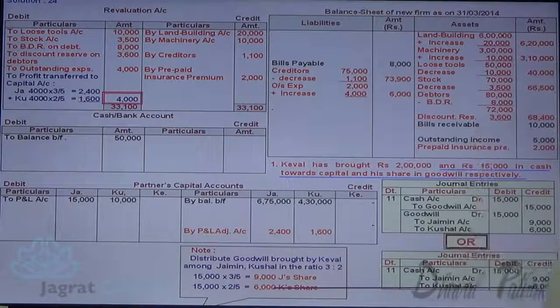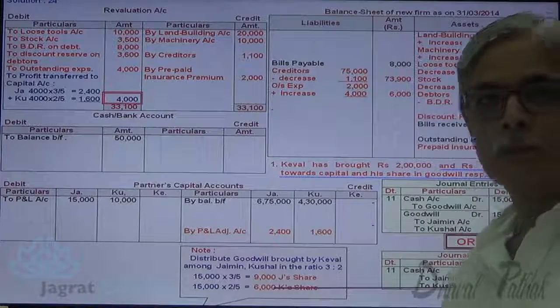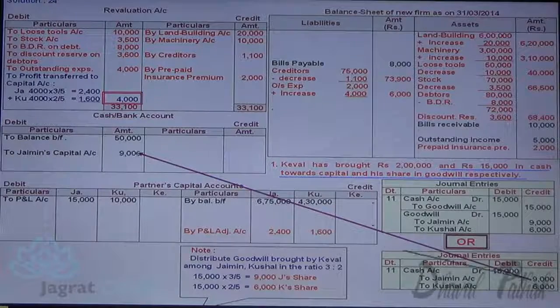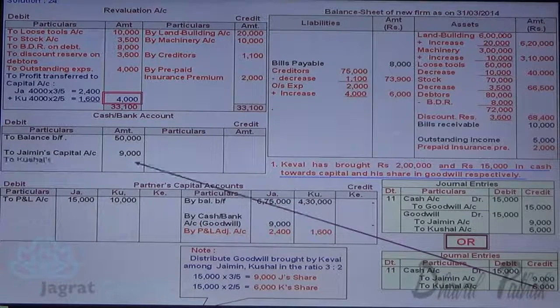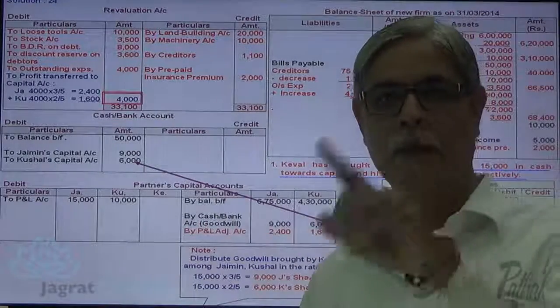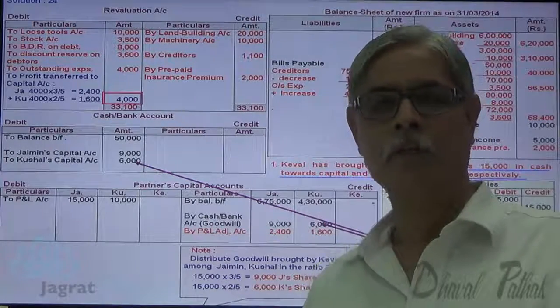These are the two optional methods for writing the journal entry. Now let me go for the ledger posting of this journal entry. Cash account debit 9,000 to Jaimini's capital account credit, and cash account debit 6,000 to Kaushal's capital account credit. So 15,000 is brought by a new partner, but the amount is received by sacrificing partners in the ratio of sacrifice.